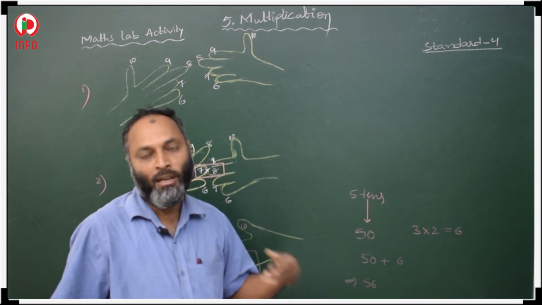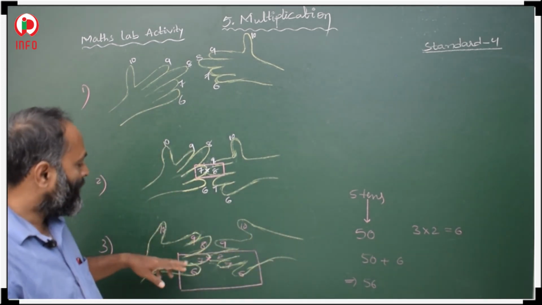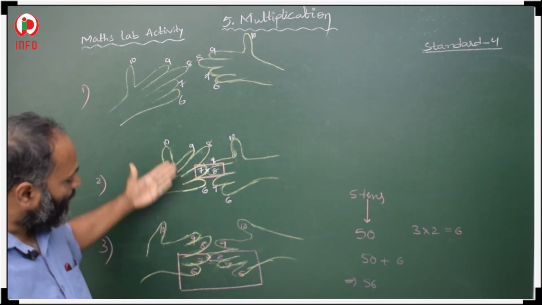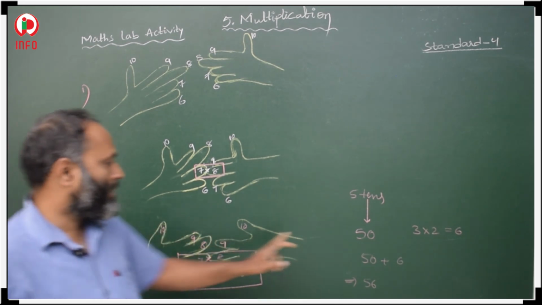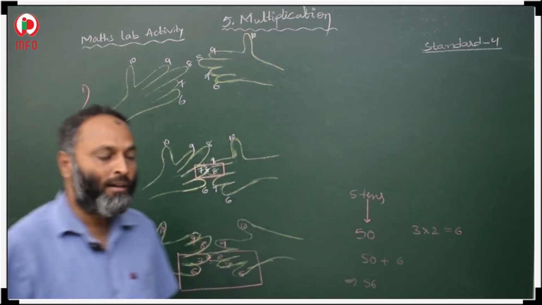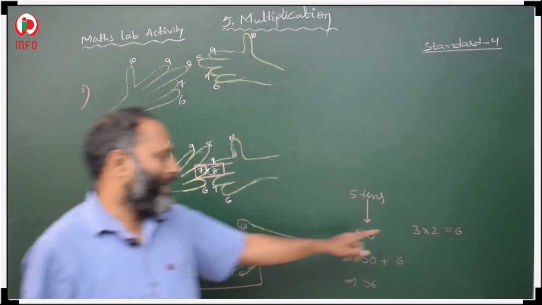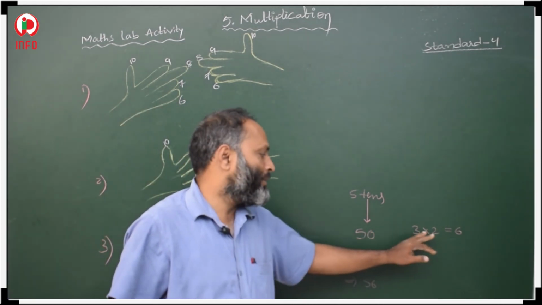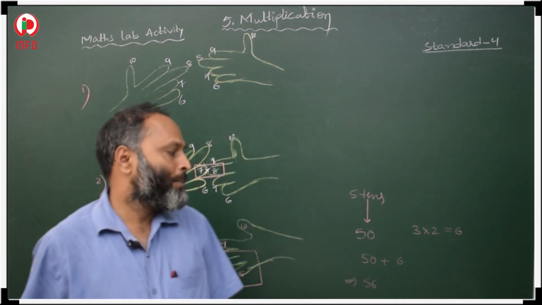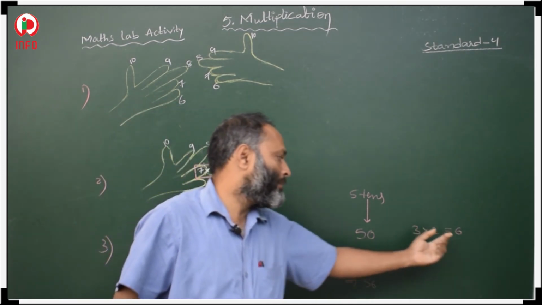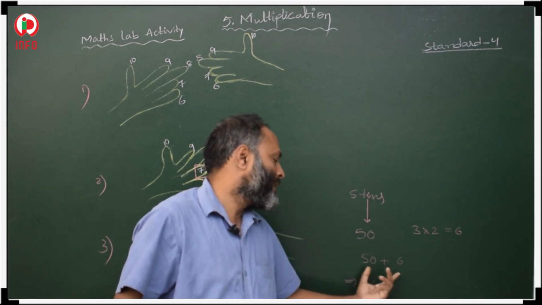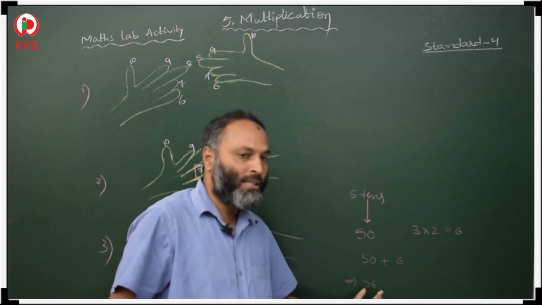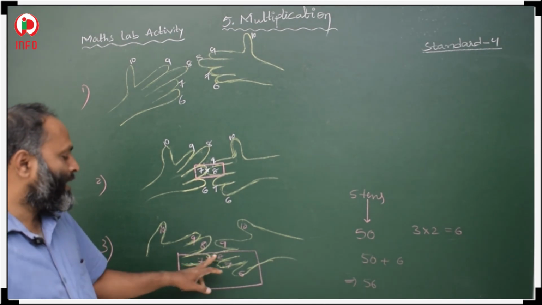Now the ones. How do we get ones? How many fingers are left above these fingers? 1, 2, 3: 3 fingers on the left hand and 2 fingers on the right hand. Then 3 twos are 6. Now add 50 plus 6. This is tens and this is units. 50 plus 6 is 56. Now you check: 7 eights are 56.